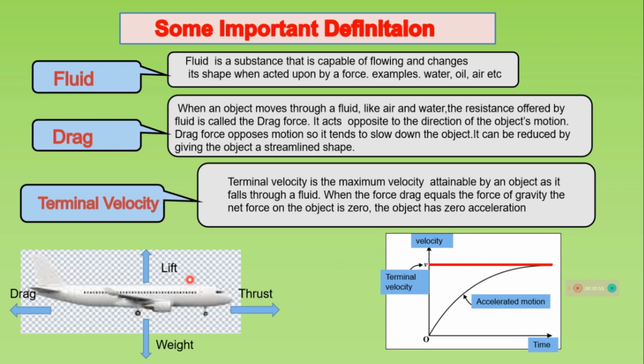Terminal velocity. Terminal velocity is the maximum velocity attainable by an object as it falls through a fluid. When the force of drag equals the force of gravity, the net force on the object is zero, so the object has zero acceleration. This is a velocity-time graph, and the terminal velocity is shown by v. It is the maximum velocity attainable by the object, and when an object has terminal velocity, its acceleration becomes zero.